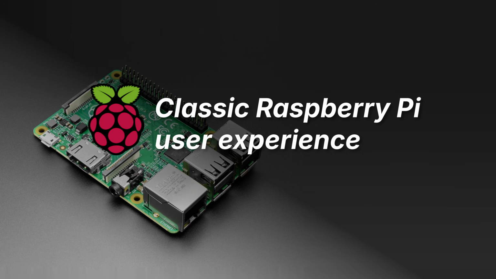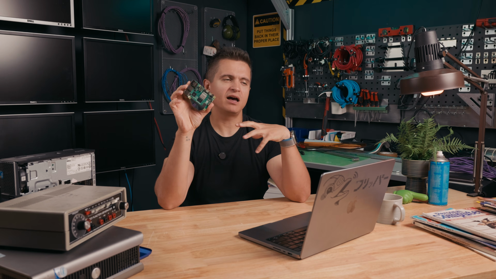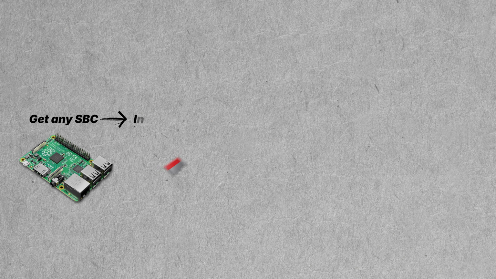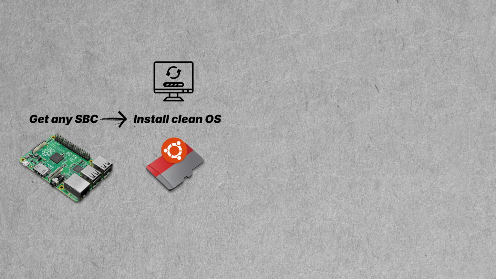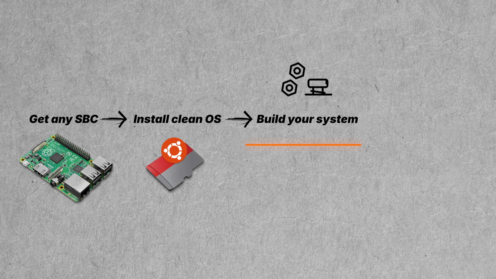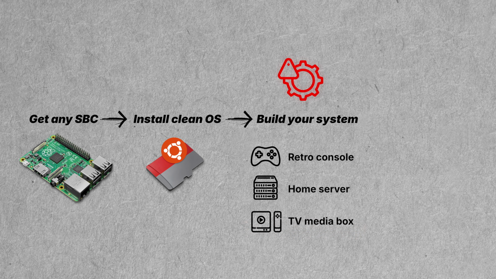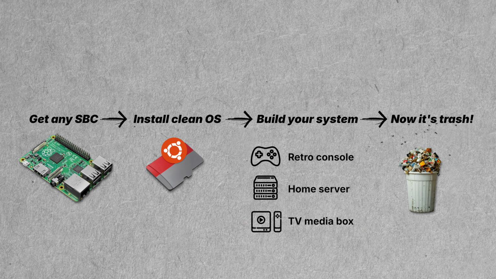Let's have a look at the classic Raspberry Pi experience. How do you normally create your DIY project? You get your Raspberry Pi SD card, install the system and start building. You install extra packages, reconfigure the system, modify the device tree and build your retro gaming console. Next day you decide to reuse it in another project. You disable the network manager, completely reconfigure the system, and by the end of the day, your system has become a complete scrap heap. It's absolute junk, broken and unusable.